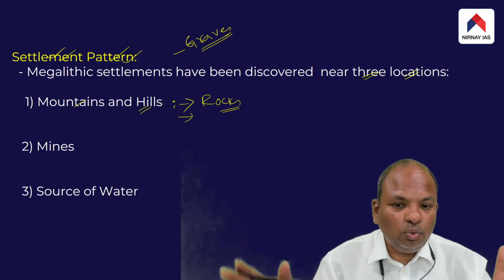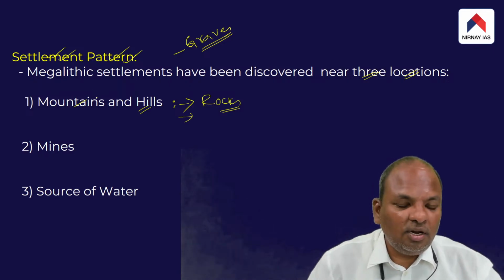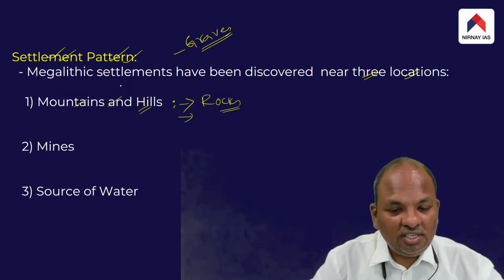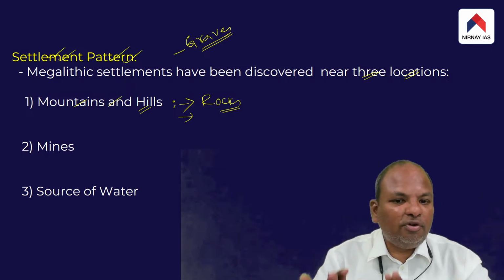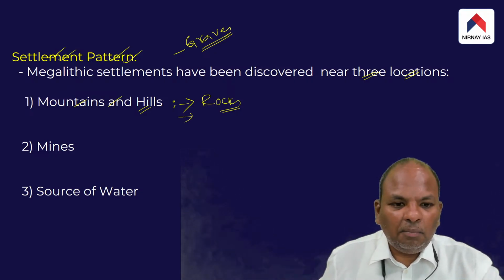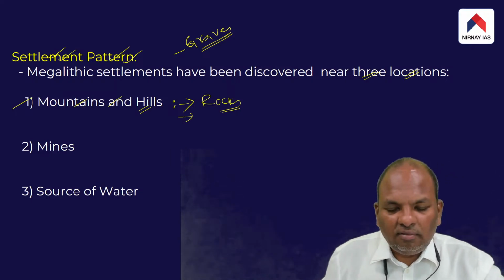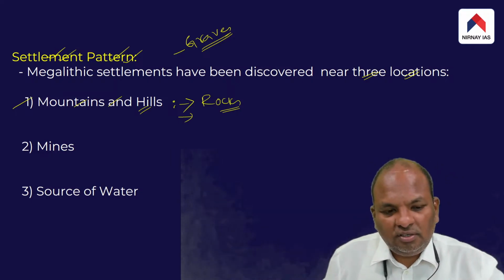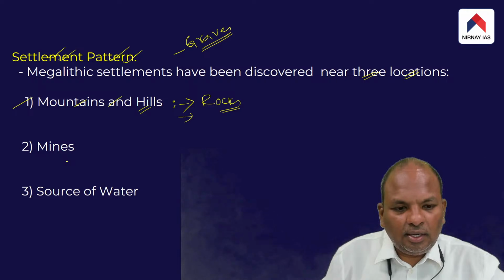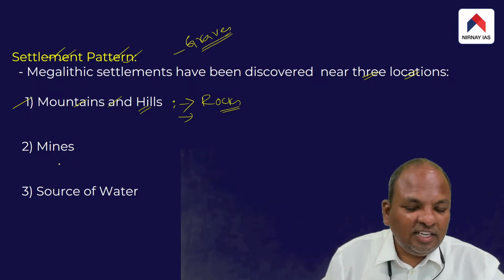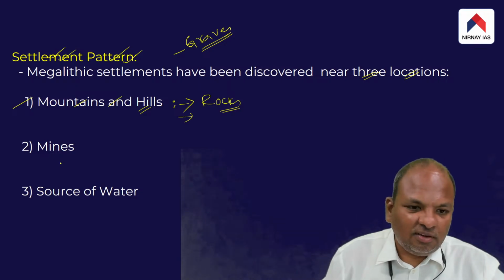And since huge boulders and rocks were available only near hills, the people of this culture preferred to live near mountains and hills. That is the first location where most of the megalithic graves have been discovered.